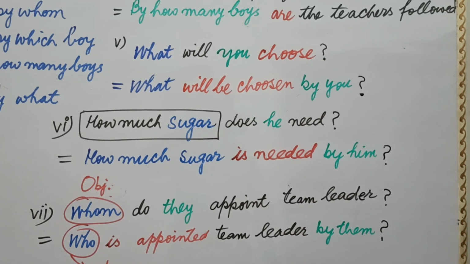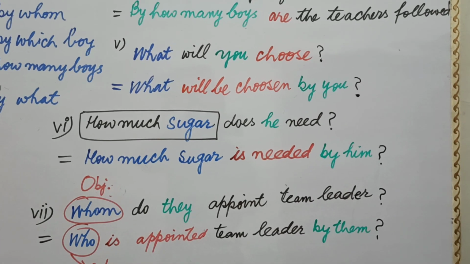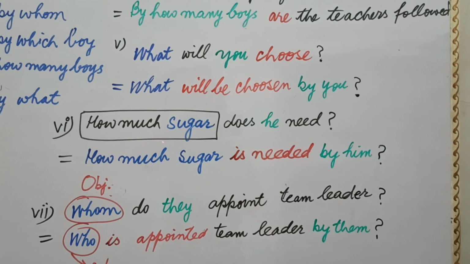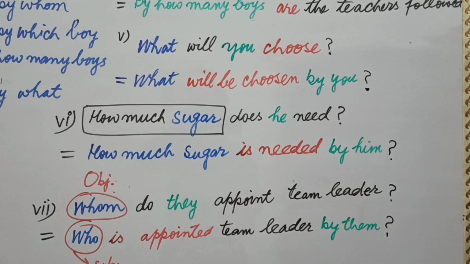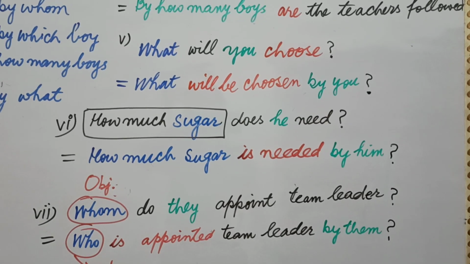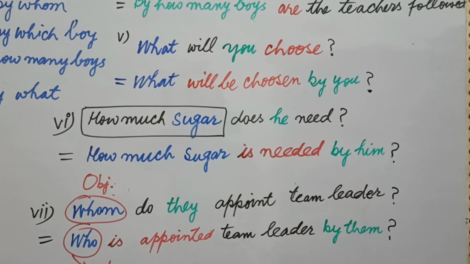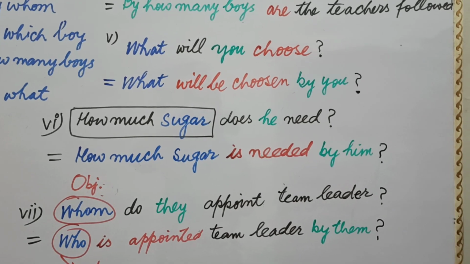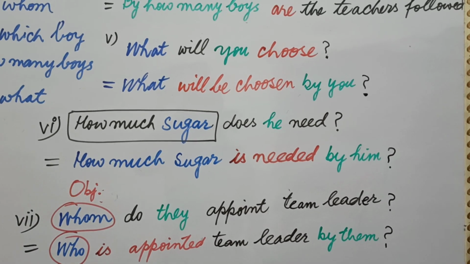Okay, now let's see the next example. How much sugar does he need? He is a subject, and the object of the sentence is sugar, but sugar is connected with how much. In this way, how much will also act as a question word and object both. How much sugar will act as an integrated form of object.